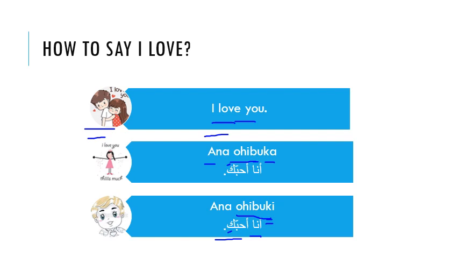If you fell in love with someone, you cannot use I like you. You have to use I love you, though they have the same meaning in Arabic. Hopefully everything is clear till now.